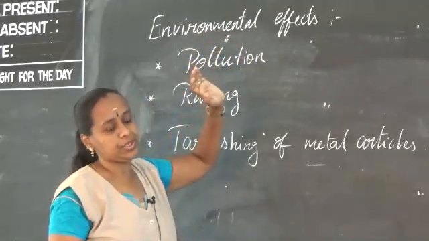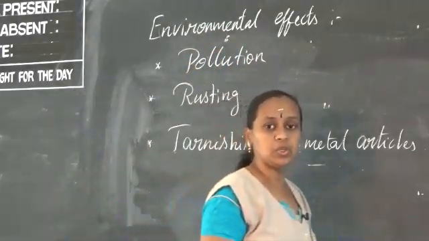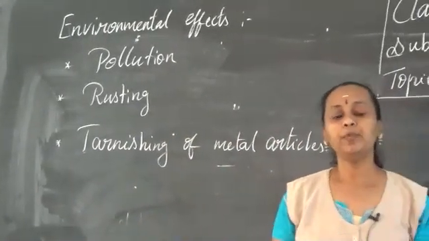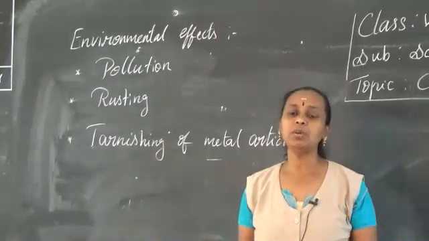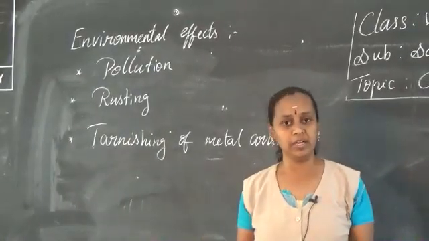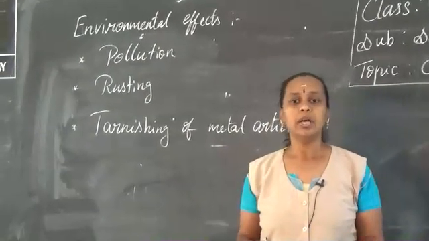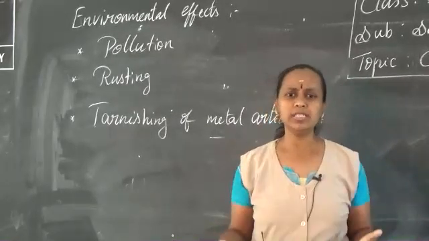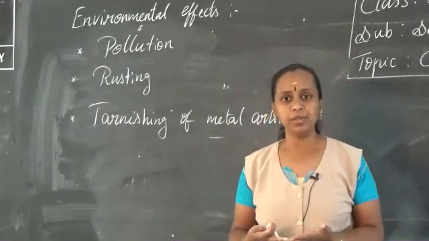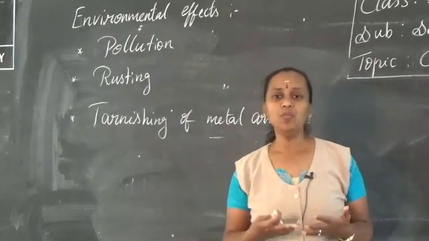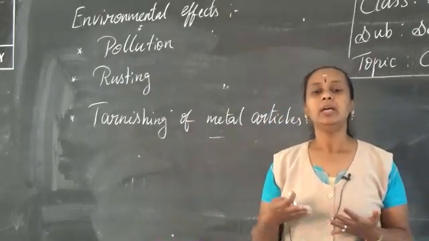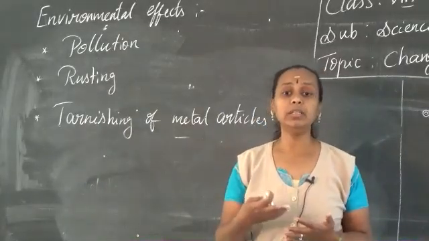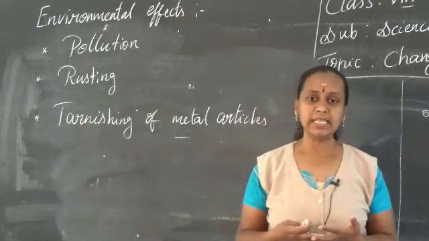The first one, pollution. We have already learned this word many times, and you also studied in the lower classes what pollution is. Pollution occurs because of the growth of industries and the lot of automobiles used. Because of industries we get smoke, and wastewater is let into the river. All these things cause pollution. So what is the definition of pollution? The unwanted change in the environment is called pollution, which affects the physical, chemical and biological aspects.